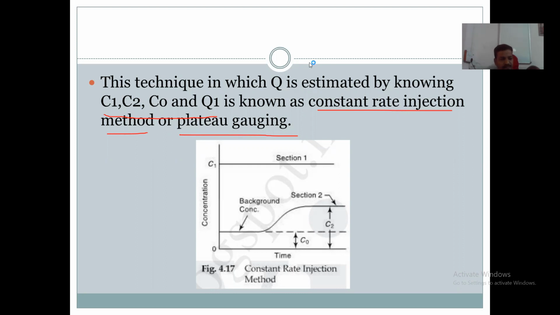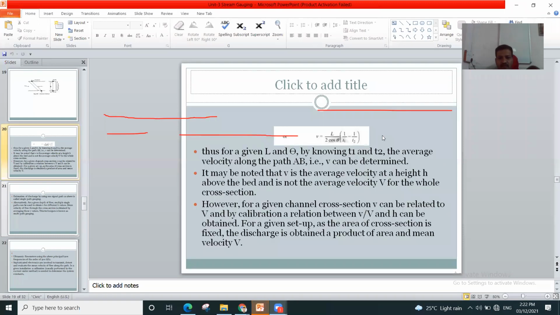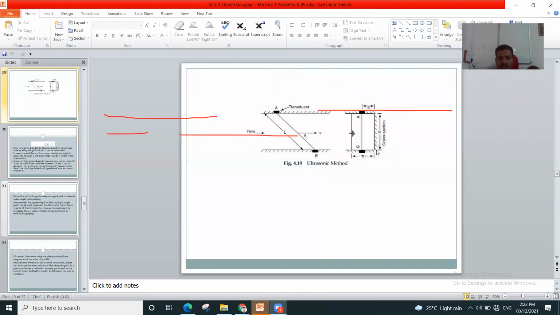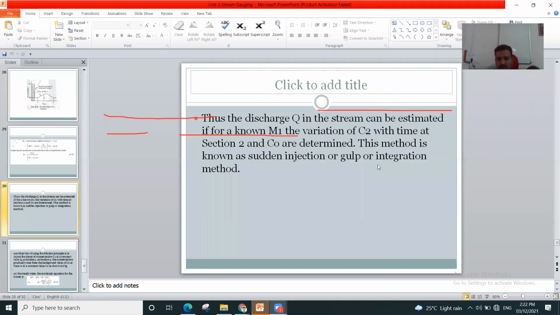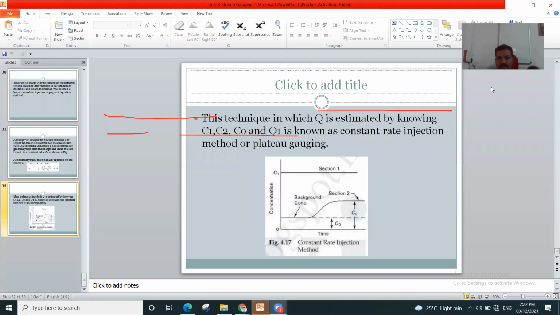Understood? Any difficulty in this? Please ask. Did everyone understand? Okay.